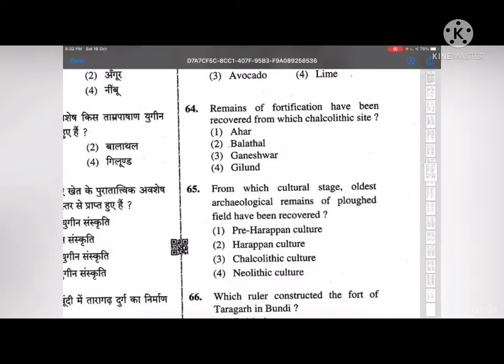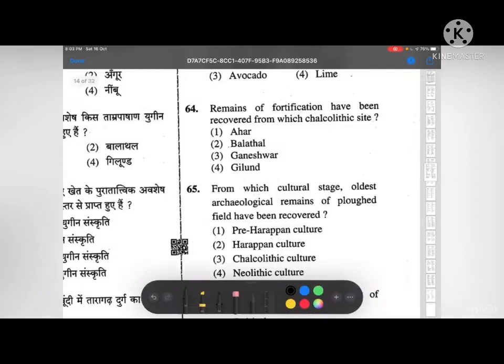Next, question number 65. From which cultural stage have the oldest archaeological remains of a ploughed field been recovered? Pre-Harappan culture, Chalcolithic culture, or Neolithic culture? The correct answer to this is first, that is pre-Harappan culture.